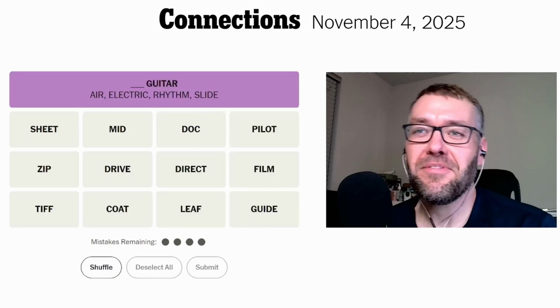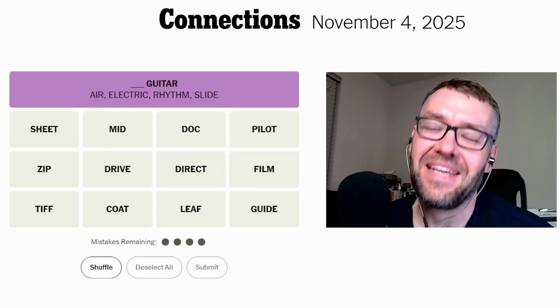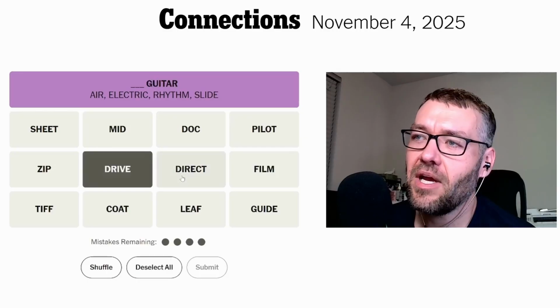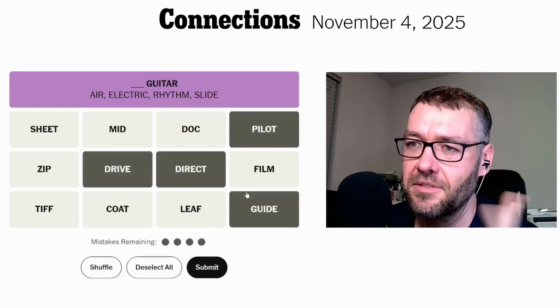Nice. Second purple first in a row. I'm back on my game. I was just staring at rhythm and it just hit me. So we still have drive, direct, pilot, and guide as a potential category.